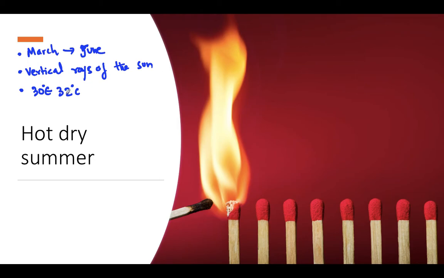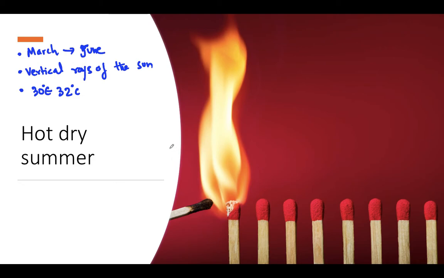So 48 degrees or 50 degrees or more is not uncommon for the northwest part of India. But if you see South India, the hot weather is not as intense as in North India. The moderating influence of the oceans together with the peninsular location of South India keeps the temperature lower than North India. So the temperature in the south is in between 26 degrees centigrade to 32 degrees centigrade.